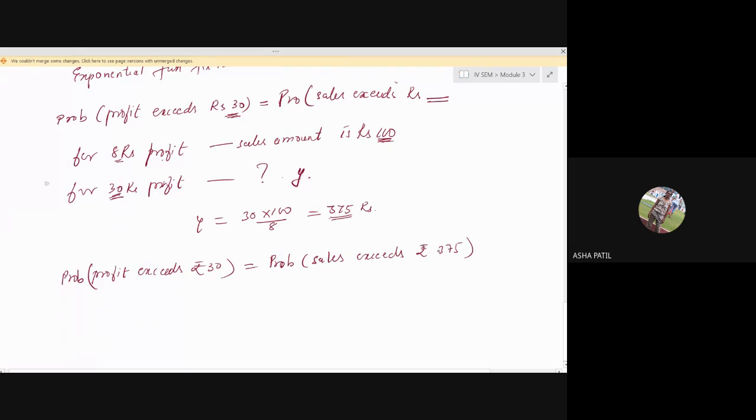Sales will exceed rupees 375. Are you getting it? If the profit has to be more than 30 rupees, then the sales has to be more than 375.